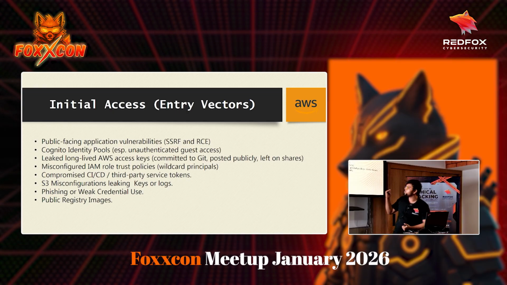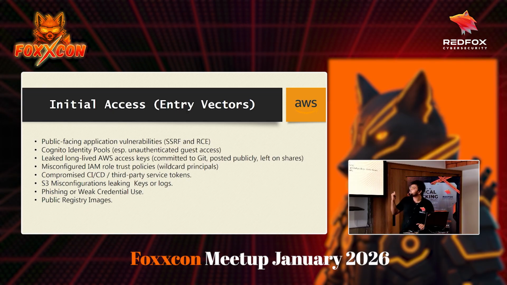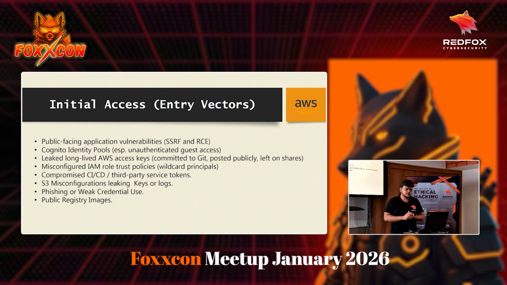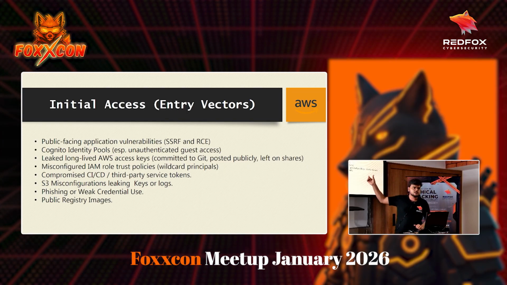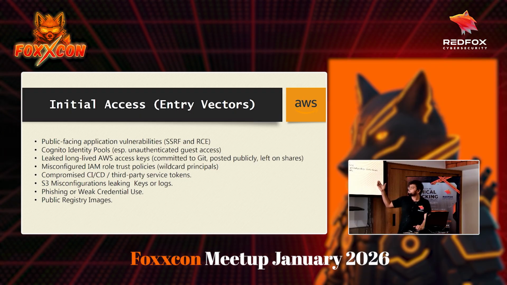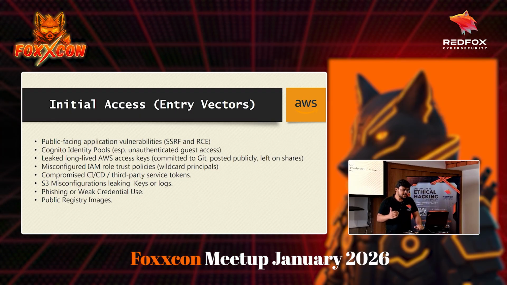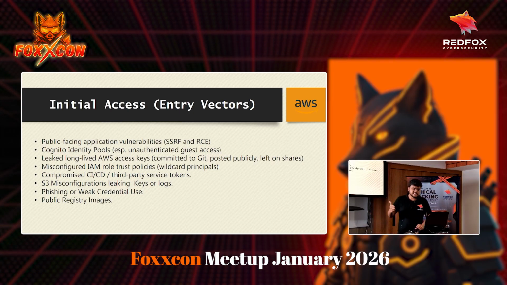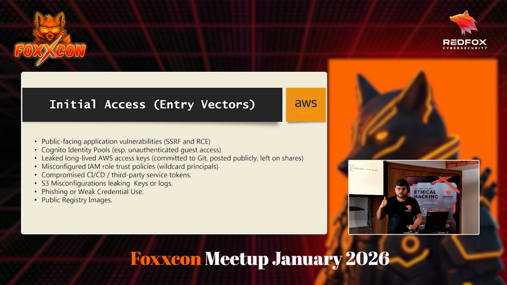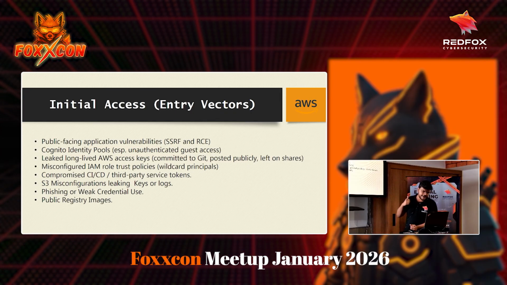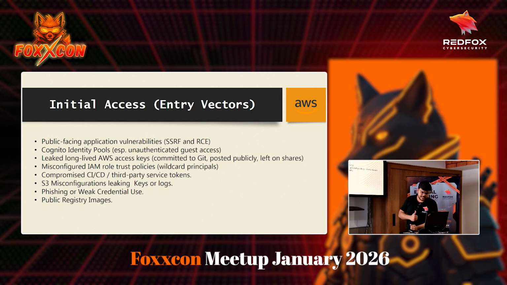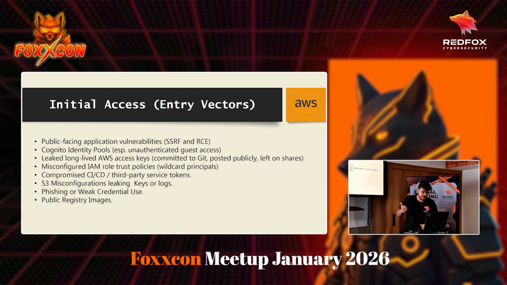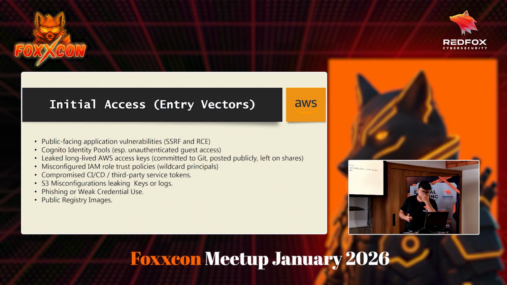The first one is the public facing application vulnerability. Let's suppose you build an application, and if it is vulnerable to SSRF or RCE, as we saw in the case of GitLab, then you can exfiltrate credentials from an EC2 server. That's one technique. The second technique, which we are going to see in this particular session, is Cognito identity pools, especially the unauthenticated guest access. That is what we are going to see.